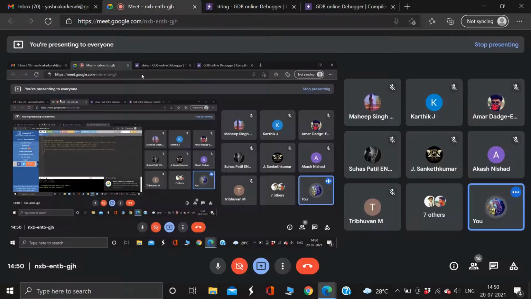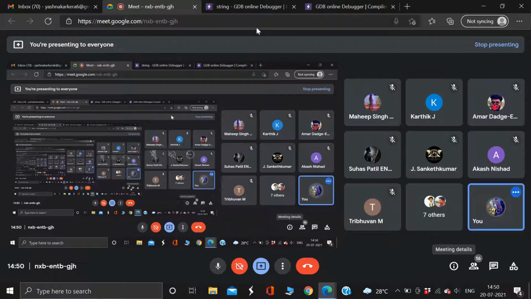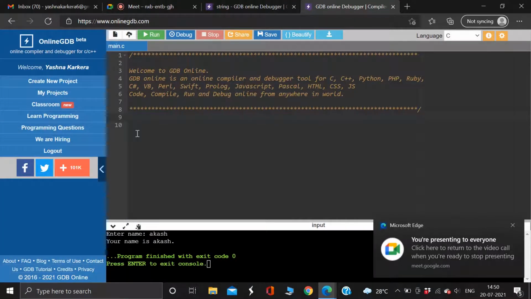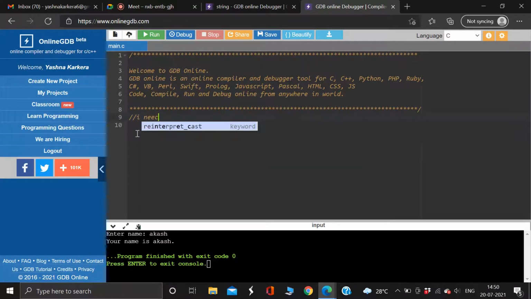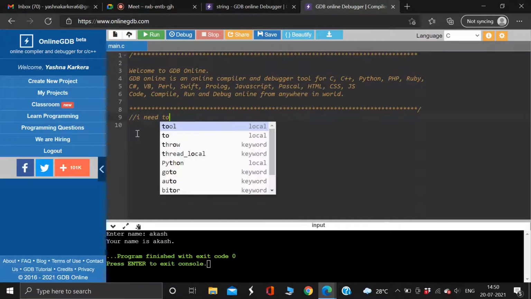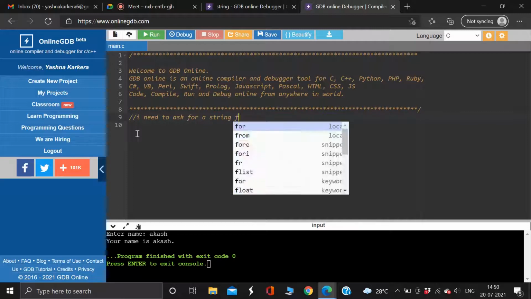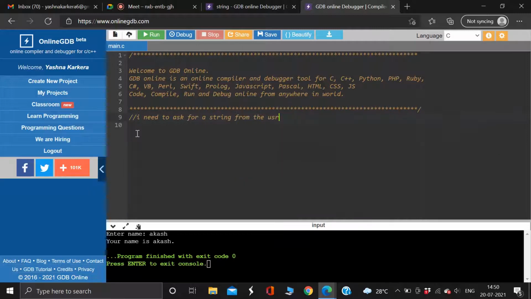So I'll start off with this code to find the length of the string. Okay, so what do I need? What do I do to find the length of the string? First, I need to ask for a string from the user, right? I need to ask for a string from the user, then find the length.